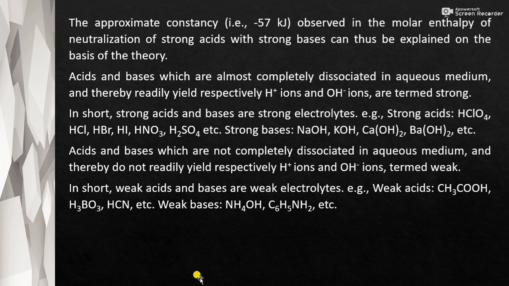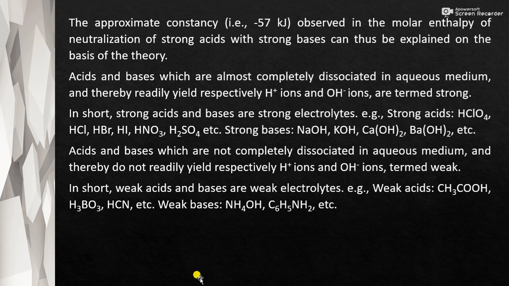The approximately constant value, that is minus 57 kJ, observed in the molar enthalpy of neutralization of strong acids with strong bases can thus be explained on the basis of this theory. Acids and bases which are almost completely dissociated in aqueous medium and thereby readily yield H+ ions and OH- ions respectively are termed strong. So, strong acids or strong bases are those which get completely dissociated in aqueous medium and yield H+ ions from acids and OH- ions from bases.